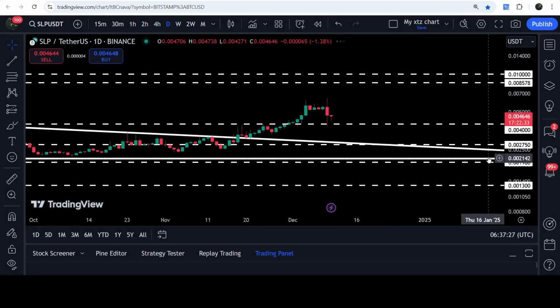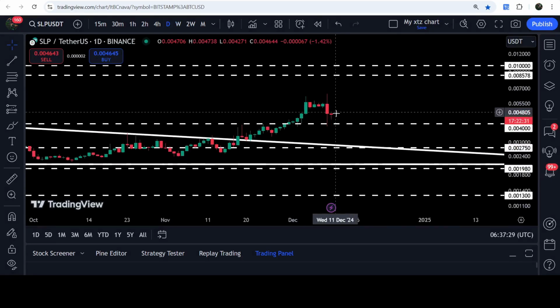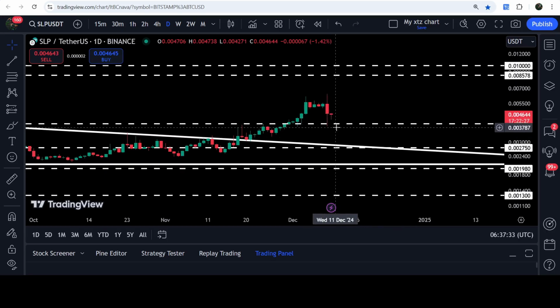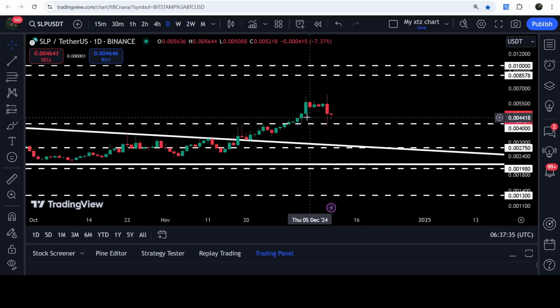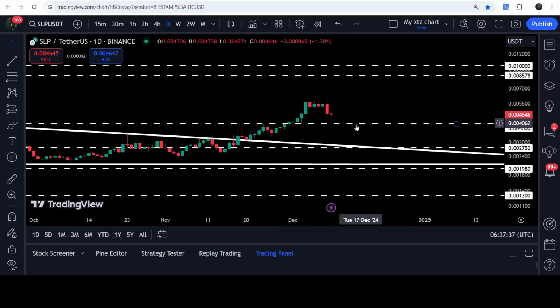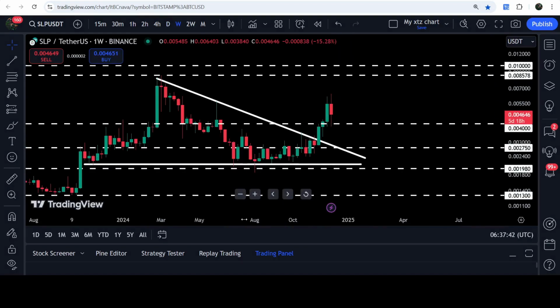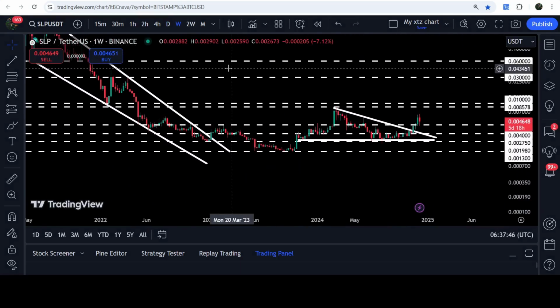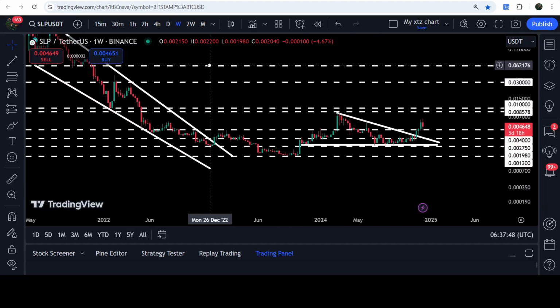If we take a look at the daily time frame chart, then you can see that after this recent drop, the price could not break down this support of $0.004. And this is the second day that it is moving above this support. And in today's video, we will analyze this move. And I would also like to show you this previous breakout that has happened on the same 7 days time frame chart from this big and long-term falling wedge pattern as well.